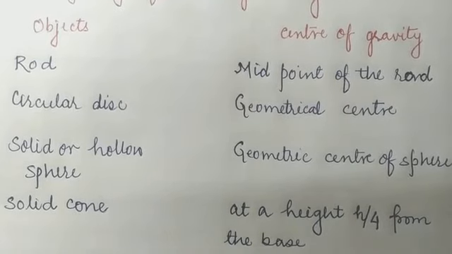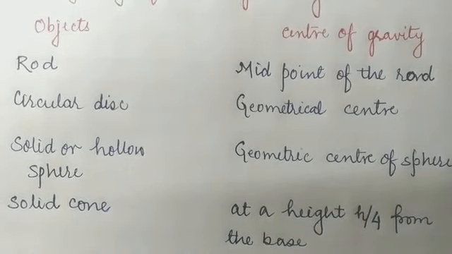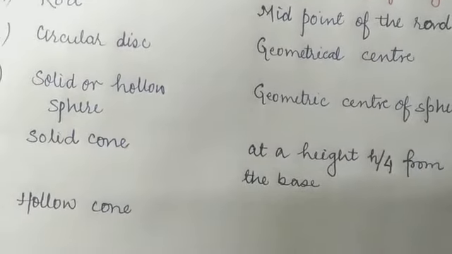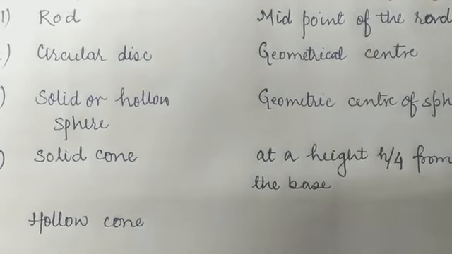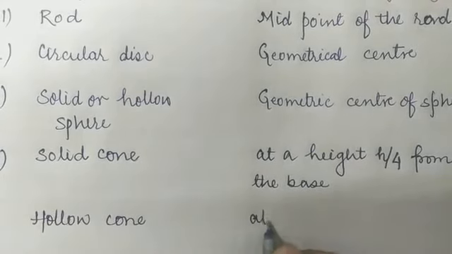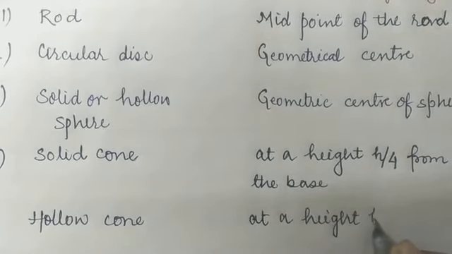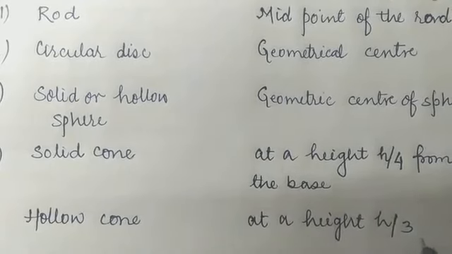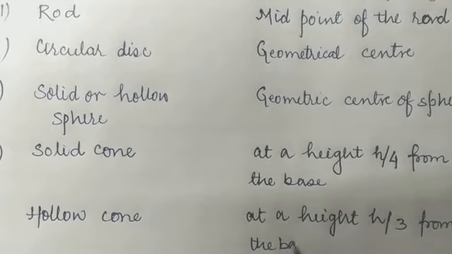Okay children. And for the hollow cone, what will it be? If we have taken the solid cone here, then sir, what will be the center of gravity for the hollow cone? Okay children, here I am writing the hollow cone. The center of gravity of the hollow cone will be at a height h by 3, where capital H is the total height, so at a height of h by 3 from the base. Okay children, from the base.